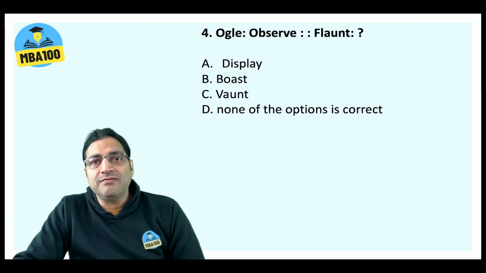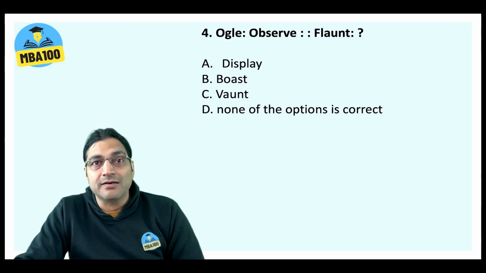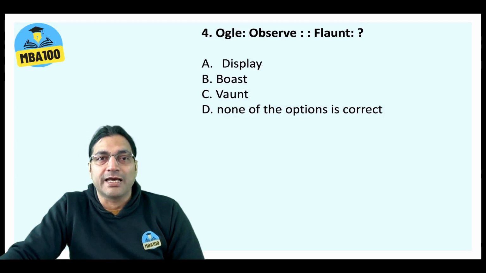Now here, probably, they were trying to check your knowledge of English language. Ogle, observe, flaunt, what? Analogy question. When you ogle at someone, you actually look at the person amorously. So you may ogle at your girlfriend or boyfriend, but please do not ogle at girlfriend or boyfriend of others. Please. Okay? Because the term ogle does not have a positive connotation. So observing someone in a particular way is ogling.